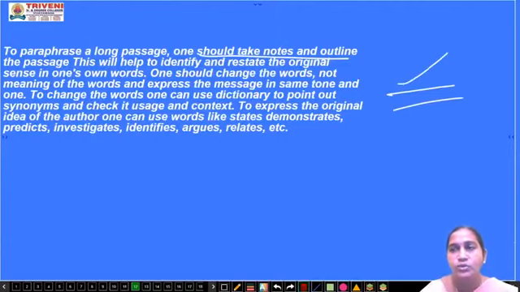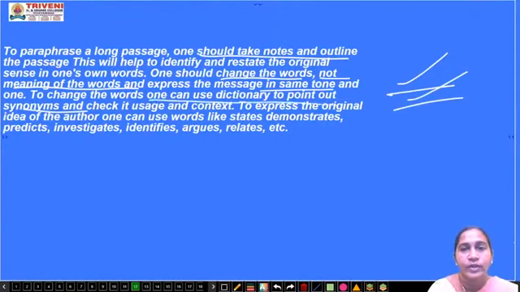When you write the words and you just underline the important lines in the original passage, you will get an idea what to write and how to present it in a proper paraphrase in one's own idea. One should change the words, but not the meaning of the words, and express the message in the same tone. Okay, to change the words, one can use dictionary to point out synonyms.